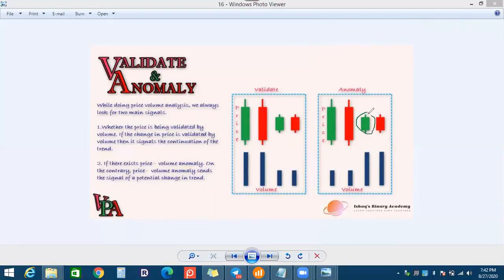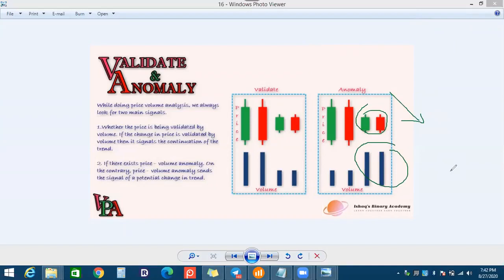And when the result is very, very small and the volume is very, very big, that is also an anomaly. It means there is a level which is very difficult to break, or if they break it, that will be very, very difficult. When the level is strong, the price must make a strong pressure to break the level. When they make a strong pressure, the volume also increases with the pressure. So if the candle and the volume are not matching each other, that will be the anomaly. On the next candlestick, the reaction will be the reversal. The reversal can be for 1 minute, or can be for 5 minutes.